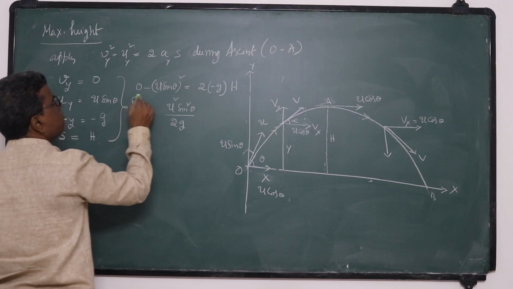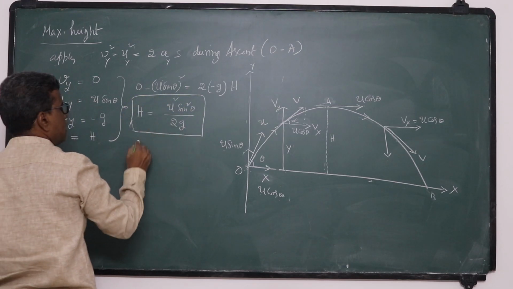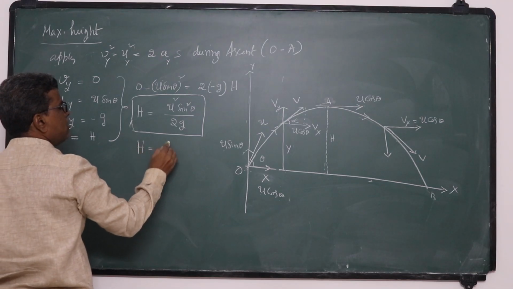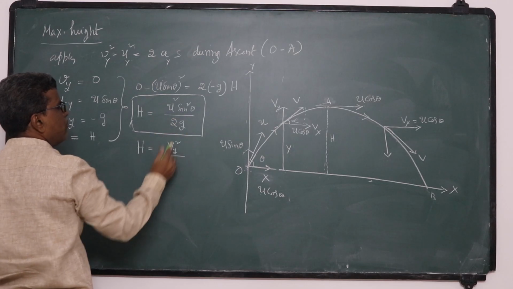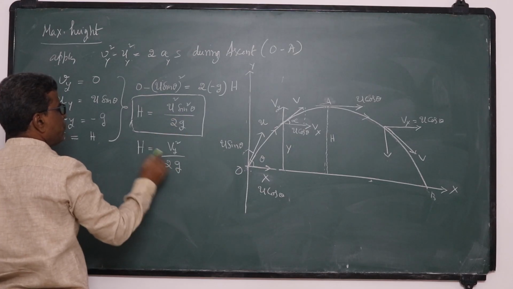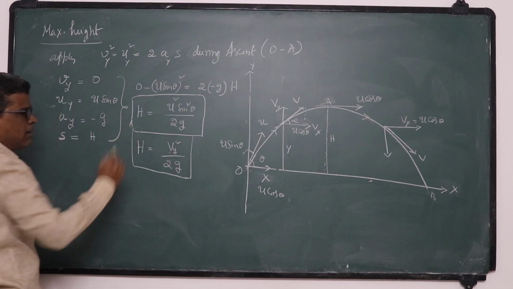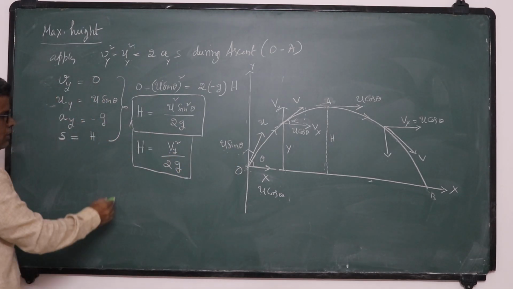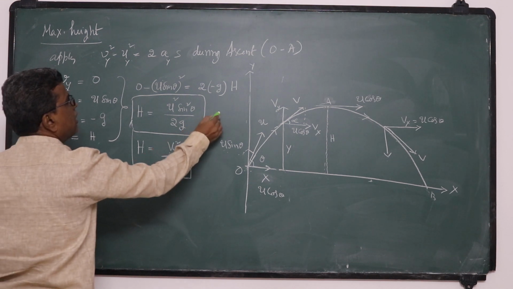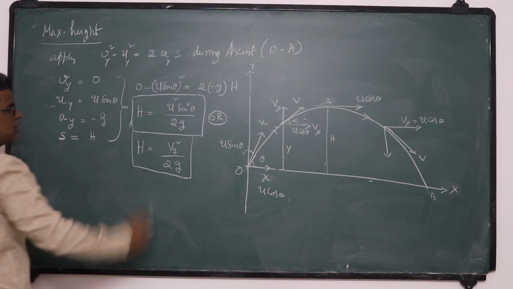This is the expression for maximum height. This can also be written as h is equal to vertical component square, Vy square by 2g. What is Vy here? Vertical component of initial velocity.